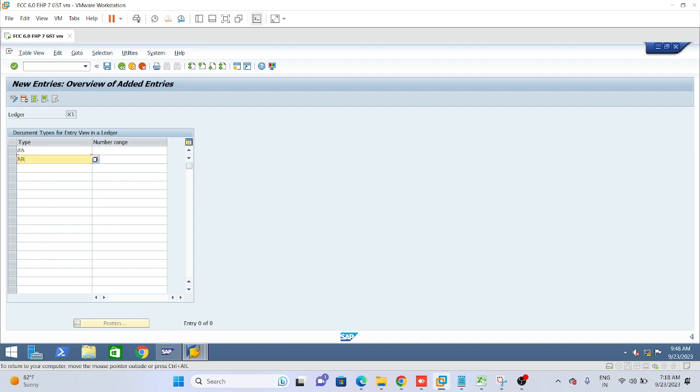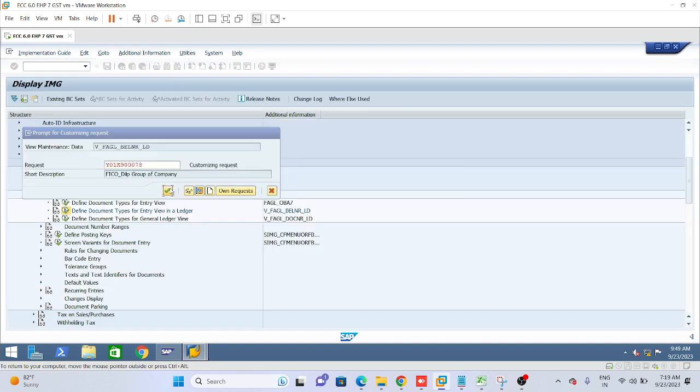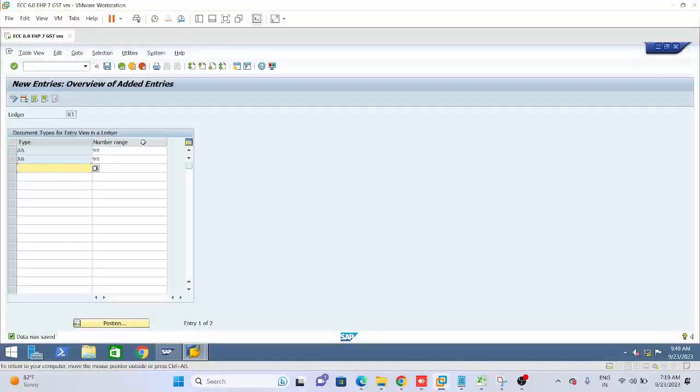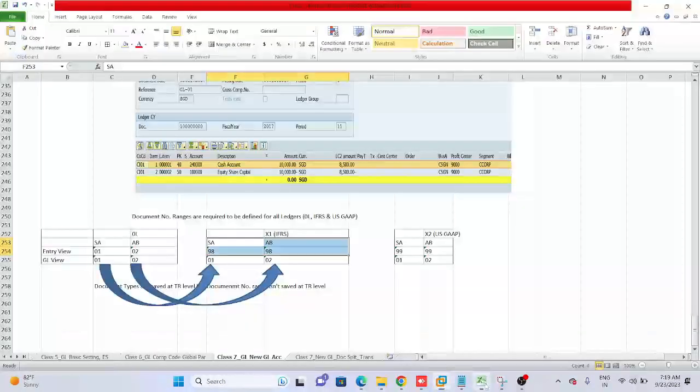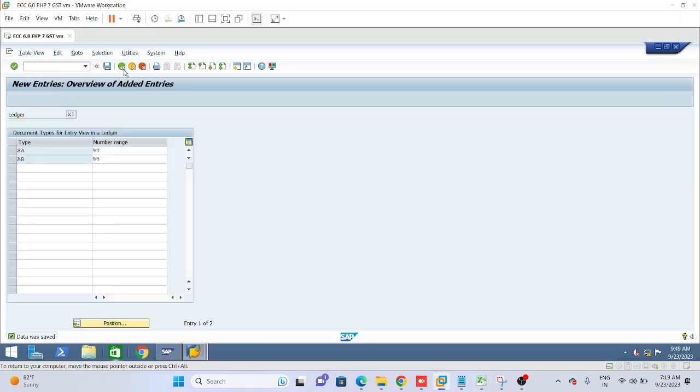Then give SA and AB number range key 98, 98 and save it. You can see that in the 0L ledger the number range key is 01 and 02, which we need to maintain. Now come back.